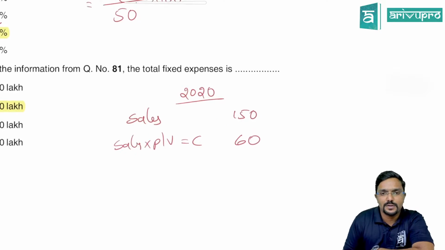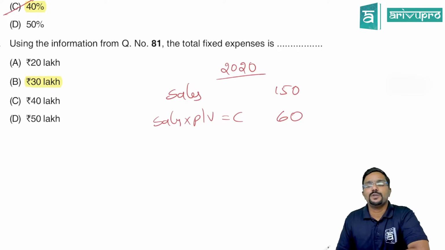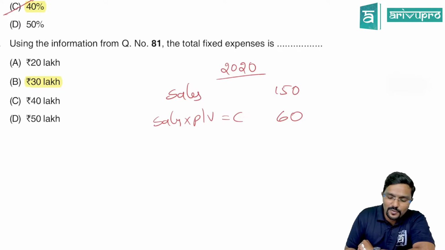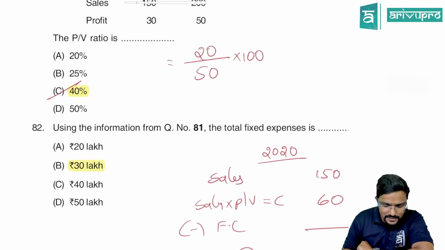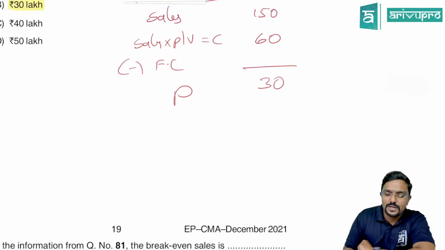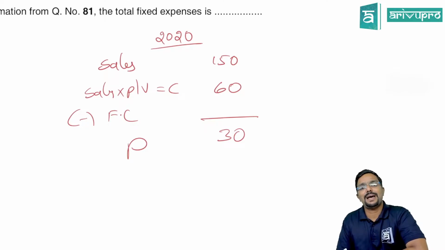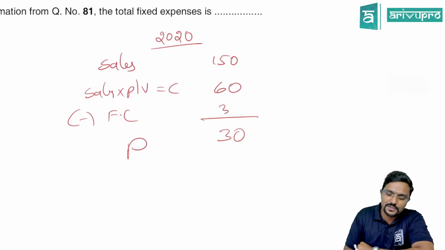60 lakhs, whatever. Yeah, 60 lakh. So contribution you got is 60 lakh. From contribution, if I reduce fixed cost, you get profit. Profit is already given as 30. So now fixed cost, you find it out as a balancing figure. That is 60 minus 30. What will be your fixed cost? 30.